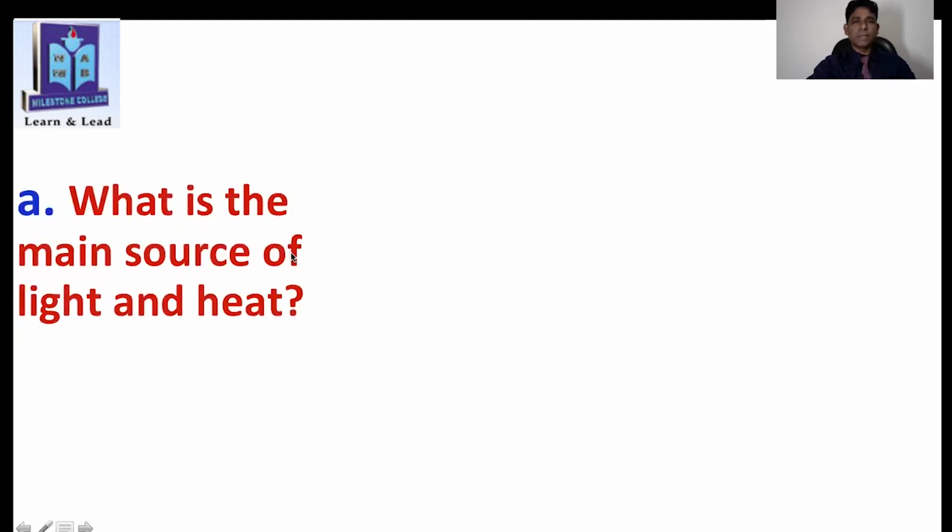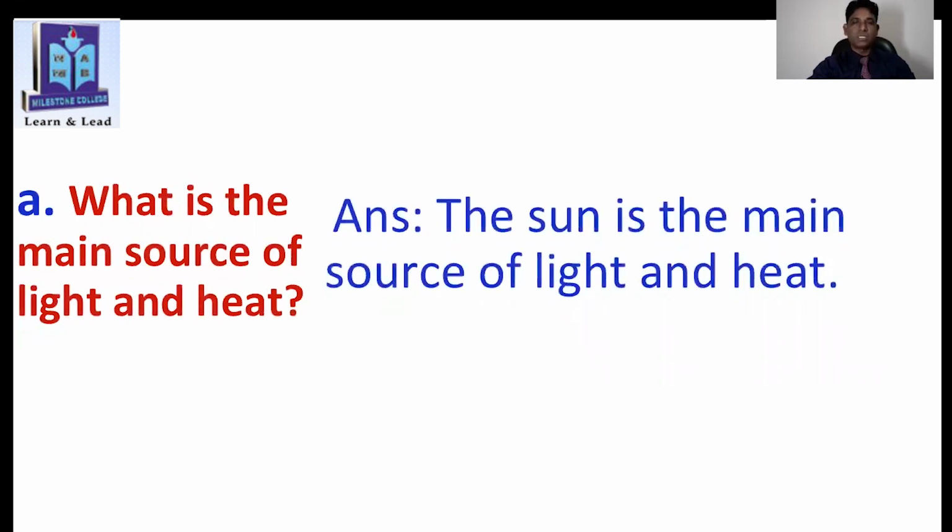First question here, you can see, what is the main source of light and heat? You know the answer. What will be the answer? Yes. Answer will be the sun is the main source of light and heat, isn't it? This is knowledge-based question, so you know it.